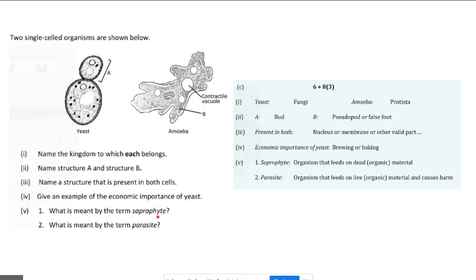An example of a saprophyte would be rhizopus. An example of a parasite would be potato blight.